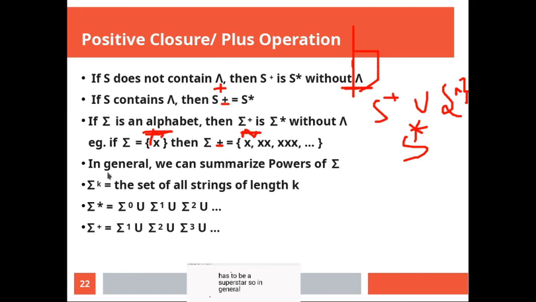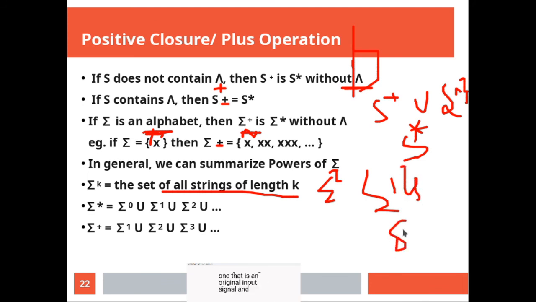So in general, over alphabet sigma, sigma to the power k is the set of all strings of length k. So sigma 1 or simply sigma is only the input symbols. If I say sigma 2, so sorry, it's not sigma 0, only sigma 1 and sigma 2. So the set of strings of length 1, that is your original input symbols, and all possible combinations of length 2 will form the sigma 2.